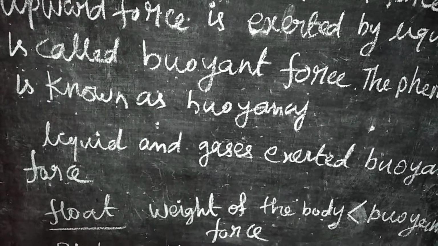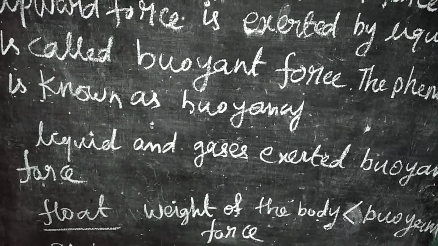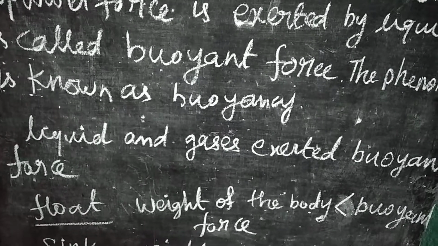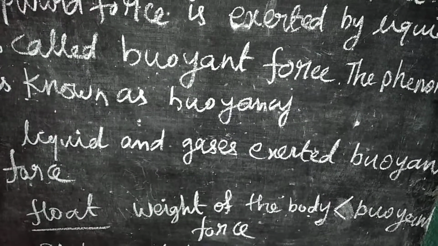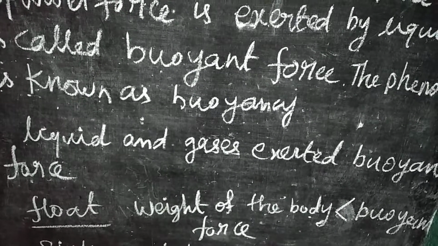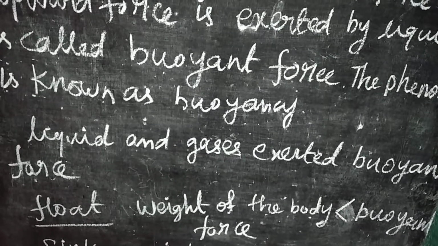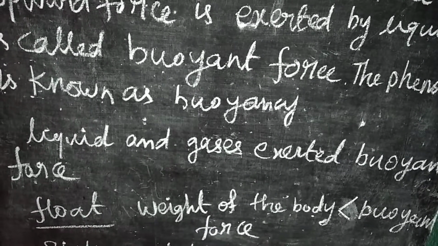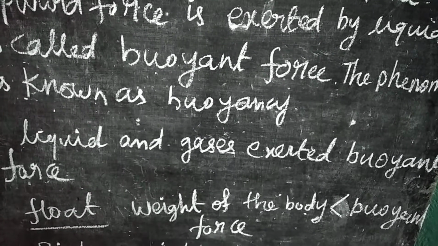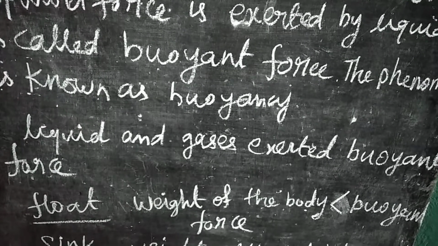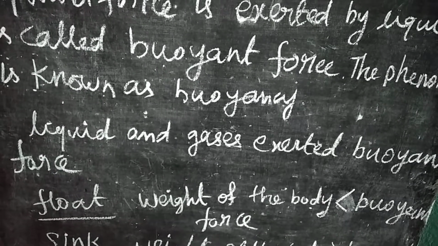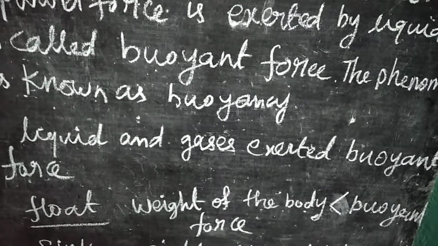For example, take a stone and drop it into the water. The stone will sink because the stone's density is greater than the water's density. Then take a plastic bottle or plastic ball and drop it into the water. The plastic ball floats because its density is lesser than the liquid's density. But in this chapter we are comparing buoyancy force.